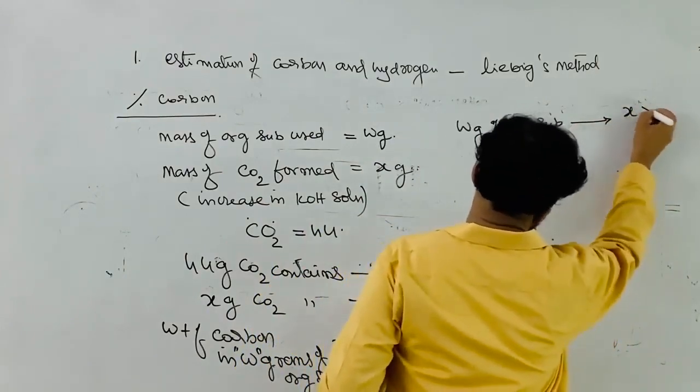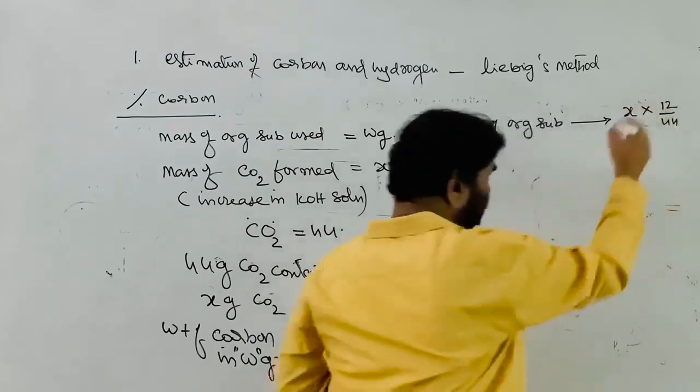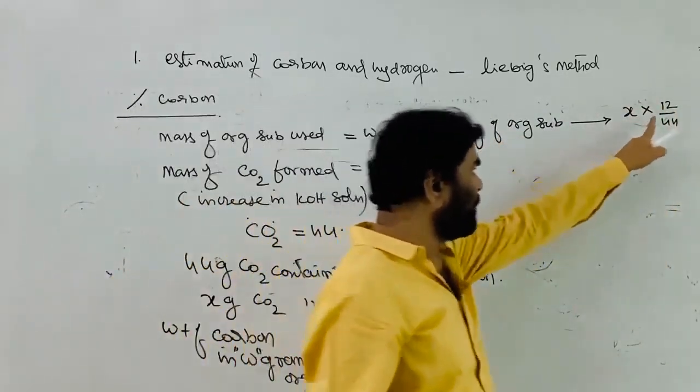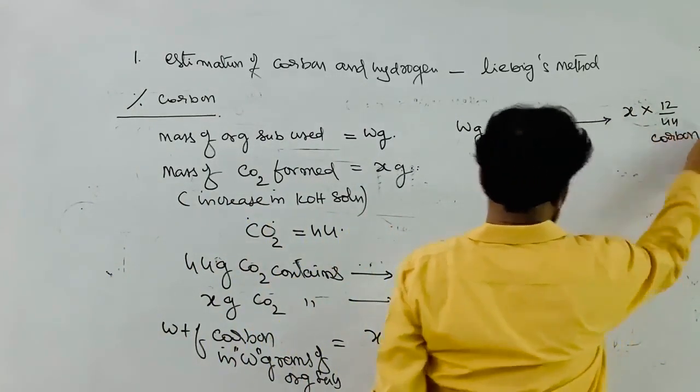That is X into 12 by 44, the relation for the weight of the carbon. W grams of the organic compound contains this many grams of carbon.